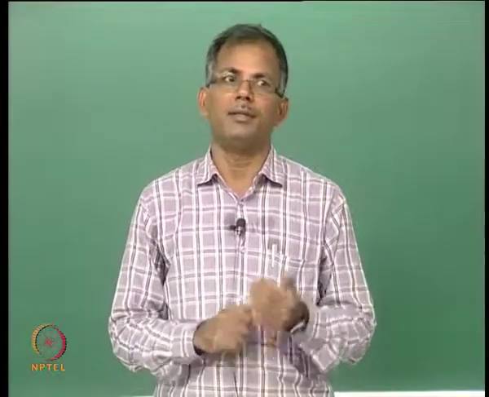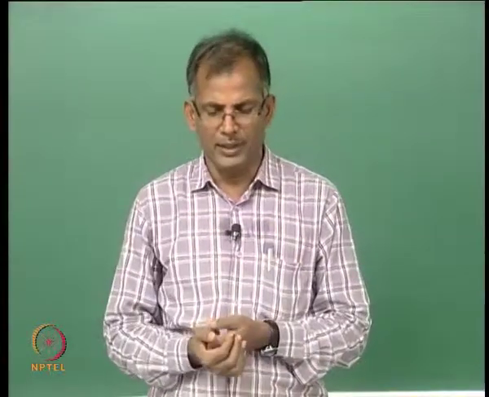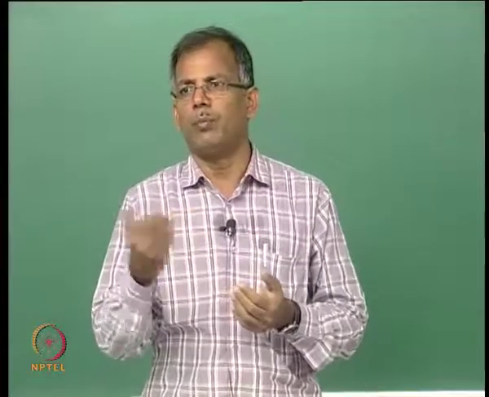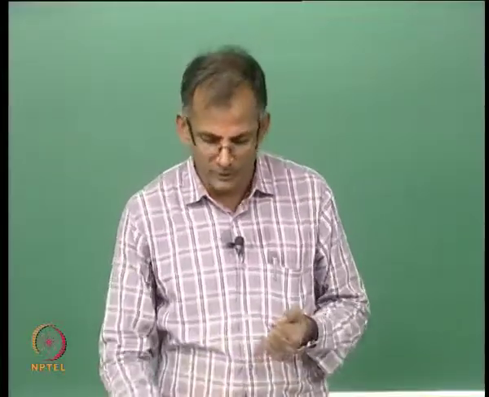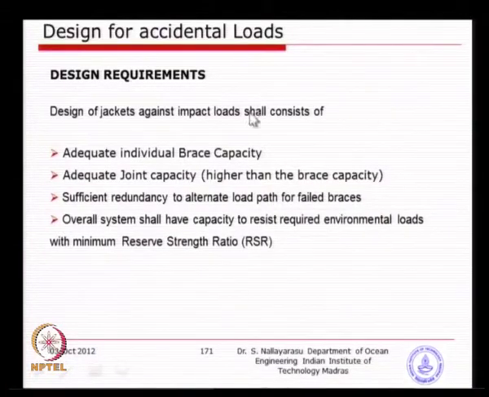If these two numbers have a substantial difference, exactly the ratio will give you the reserve strength available, and that normally should be greater than 1. If it is 1, 1.1, 1.2, you are safe. So, that is what we are trying to evaluate, which is quite important in the case of accidental loads.